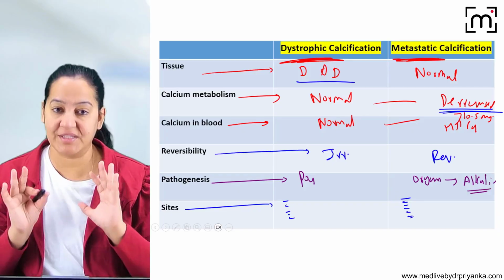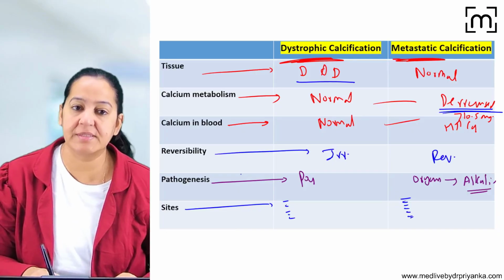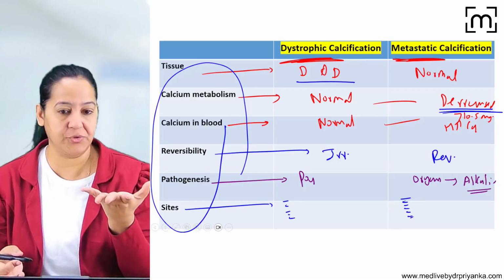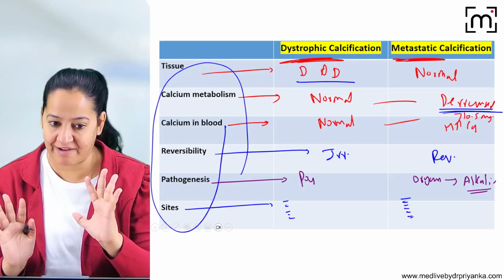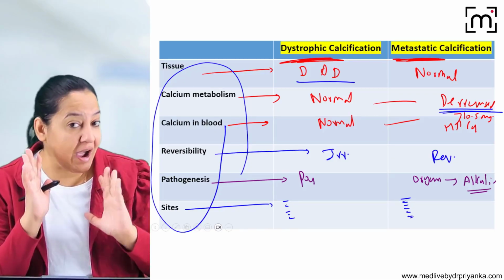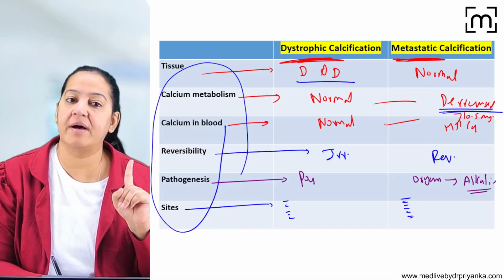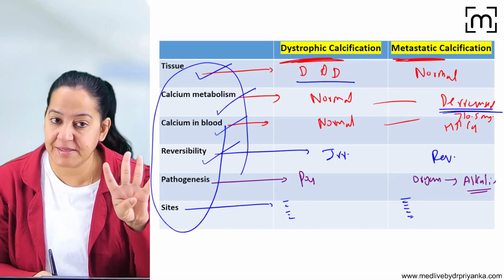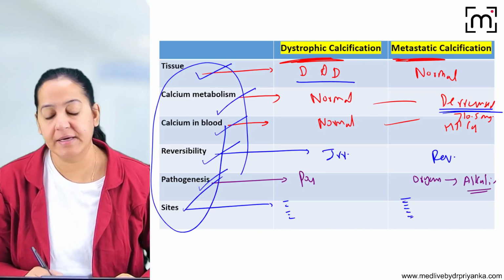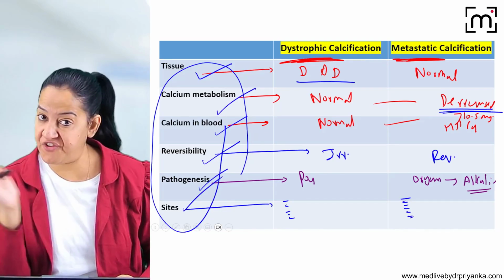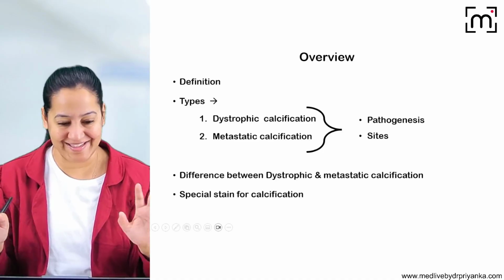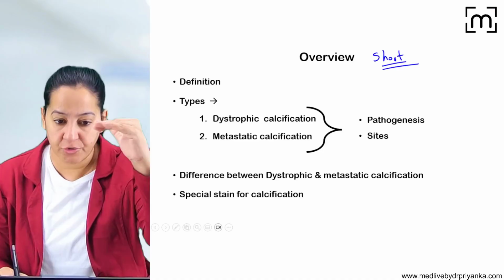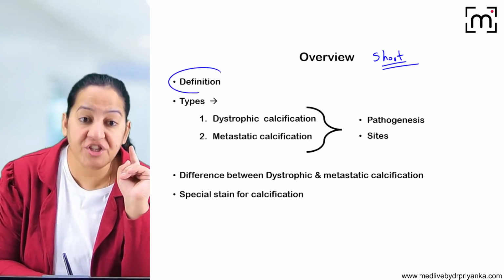So I suggest to all the second prof MBBS students, please learn these points. You don't have to learn the differences by heart. You already understood it. You can write it in your own language. But learn these points under which you have to write your answer: tissue, calcium metabolism, calcium level in blood, reversibility, pathogenesis, and sites. So learn these points based on which you have to differentiate the two types of calcification. So we are done. If this question comes as a short question in your exam, you have to write in these points. Write down the definition of calcification.